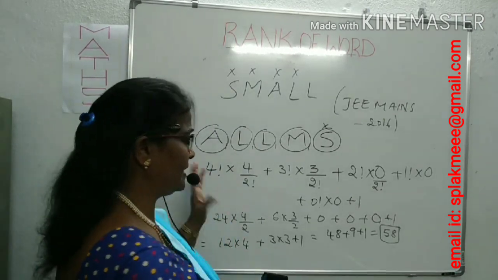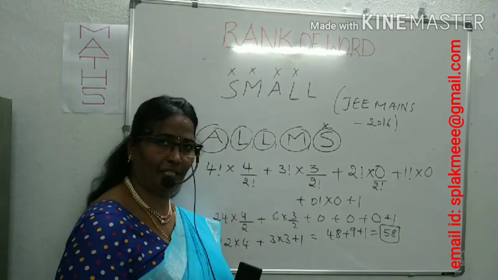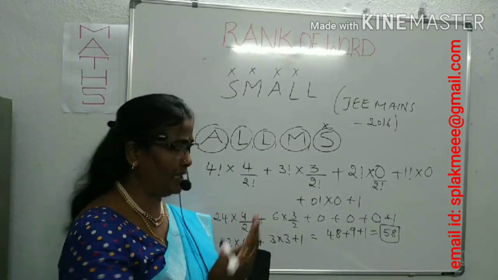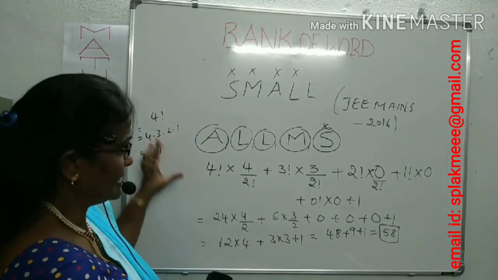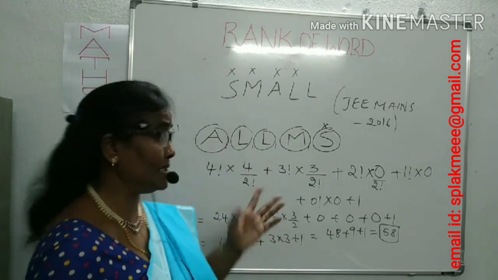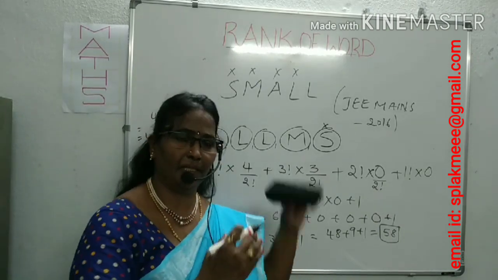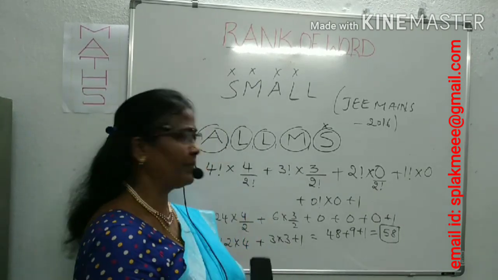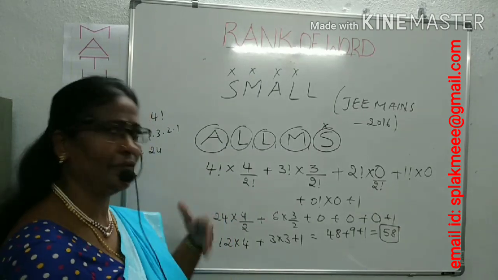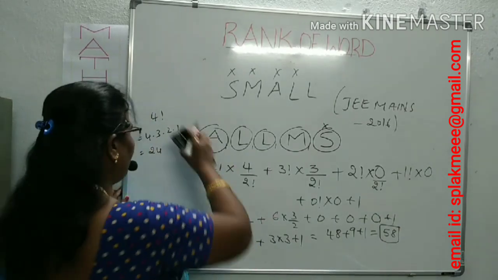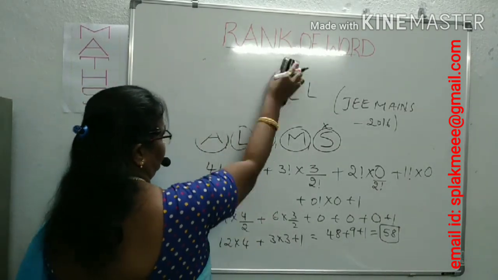Where there is a repetition, we just have to concentrate on the repeated letters. We can take factorials, maybe 2 times repeated, 3 times repeated, like that we can proceed. So it is given in JEE Mains 2016. I think it is very clear to you. Even if you are not clear, once again you can watch the video, you can get the idea. One more word I will explain. You can get a clear idea. What is that? We'll see now.